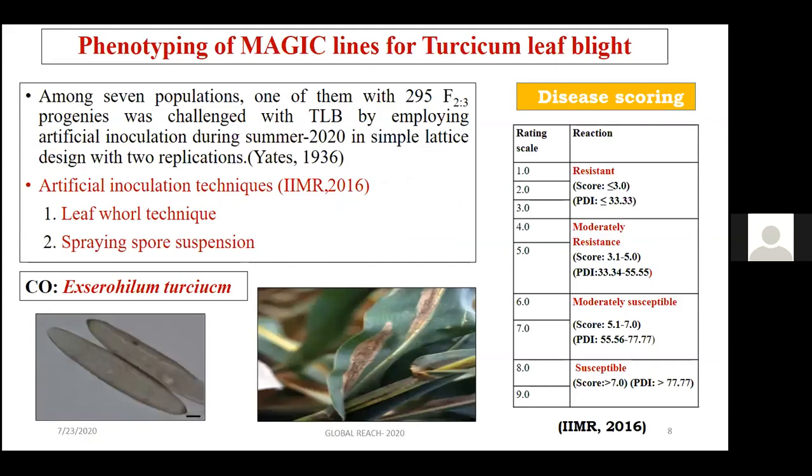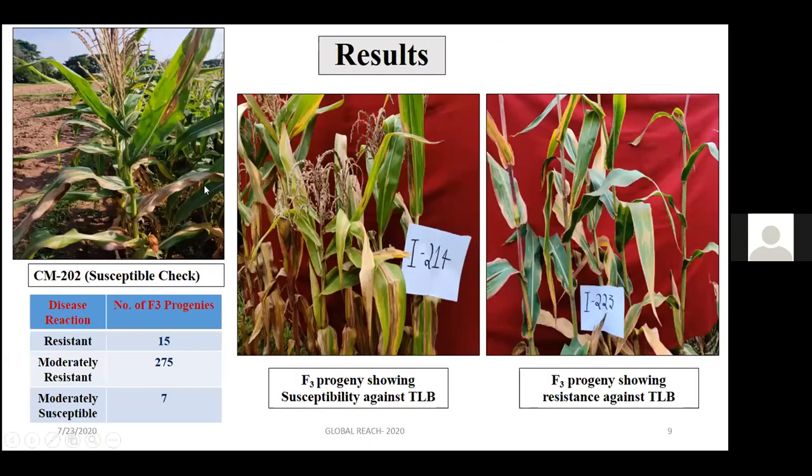Out of the 7, we subjected one of the populations, with 295 F3 progenies, to Turcicum leaf blight caused by Exserohilum turcicum, using an artificial inoculation technique. The disease reaction was recorded based on a disease reaction scale from 1 to 9. And these are the phenotypic evaluation results that we have obtained. CM202, which we used as a susceptible check, had all lines completely infected with Exserohilum turcicum.